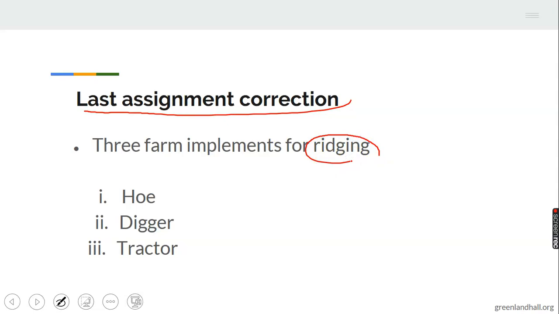We explained them vividly and you were asked to state the implement for ridging. We have hoe, digger, tractor as well can be used for ridging. Let's mark. I believe you are with your biro and your book with the assignment in front of you. That is the correction for question 1.